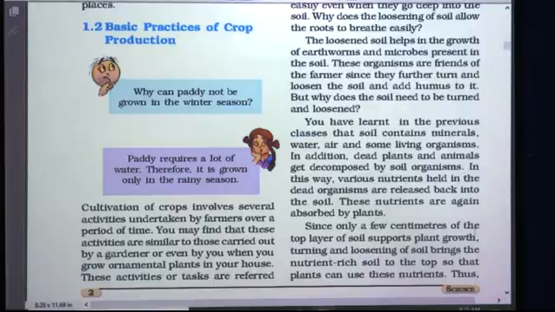Since only a few centimeters of the top layer of soil supports plant growth, turning and loosening of the soil brings the nutrient rich soil to the top, so that plants can use these nutrients. Okay, so only a few centimeters of the top layer of the soil supports plant growth. So, the top layer of the soil should be more fertile. When the soil is turned and loosened, what happens? The nutrient rich soil is brought to the top, so that plants use these nutrients and grow properly.